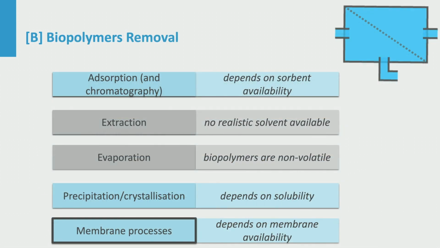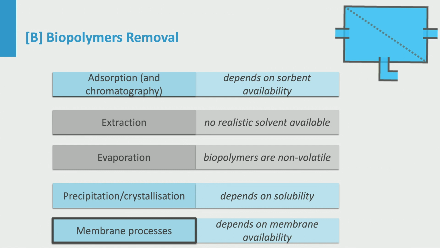Step B is biopolymers removal. Extraction and evaporation are no serious options. Can you guess why? For biopolymers precipitation and crystallization, the biopolymers seem too diverse and their concentrations seem too low. Adsorption and chromatography are related technologies using a solid phase with affinity for specific components.